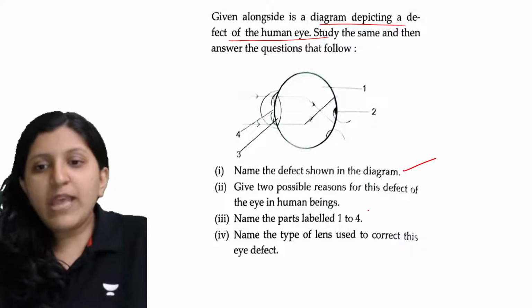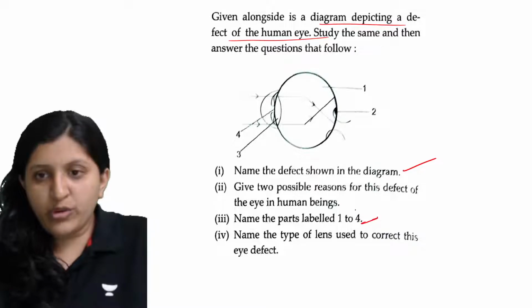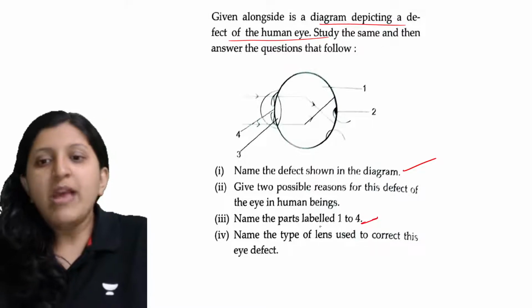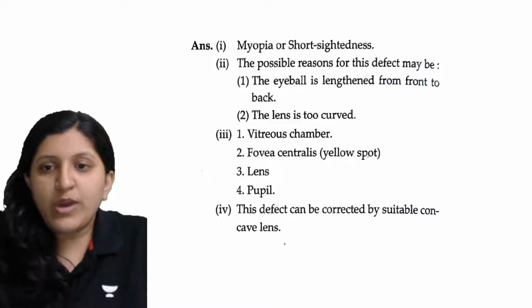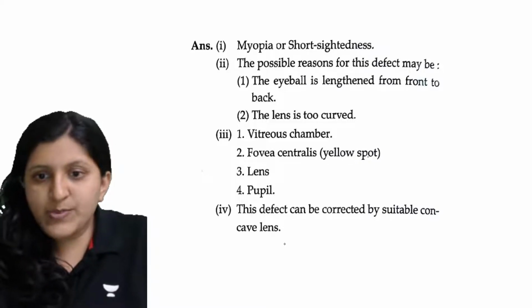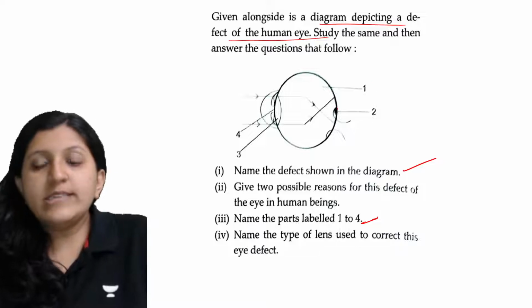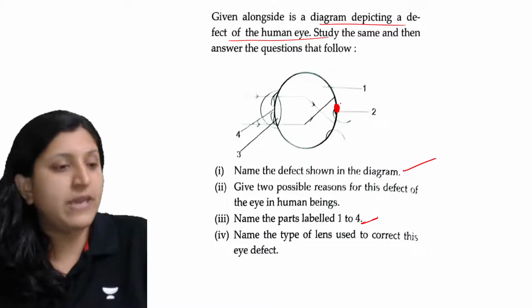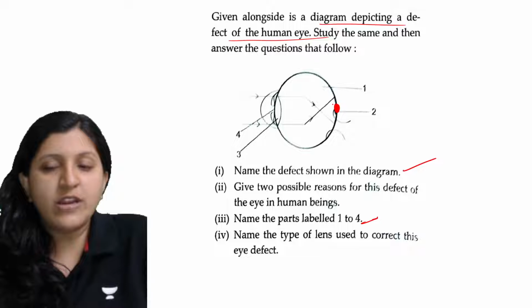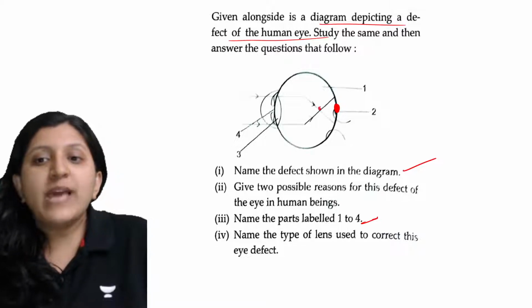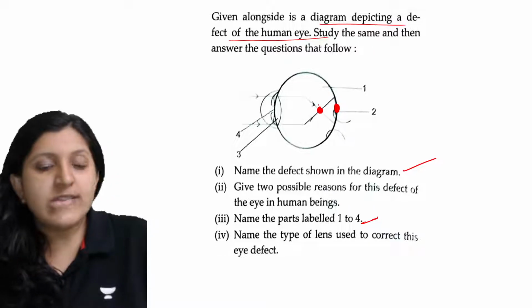Then name the parts labeled 1 to 4. What is that, 1 to 4 here? Name the type of lens used to correct it. Basically, you can see that the image has to form exactly on the retina, but you can see that the image formation is occurring here.